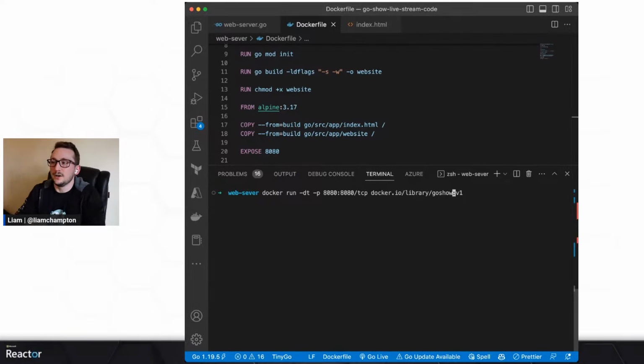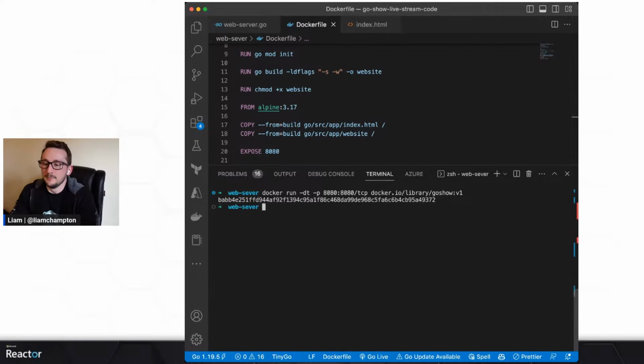So I have the Docker daemon running locally, and it's going to do a docker run. I'm going to detach the port, and it's going to be port 8080, matching up what I'm running in my code and exposing. You can have them different if you like, I just like to keep them the same. So I've got exposed port 8080, and I'm running on port 8080 internally. And then I'm just giving it a tag, saying this Docker image, version 1, run it, basically. That's what I had to do.